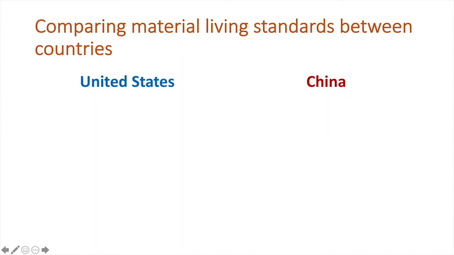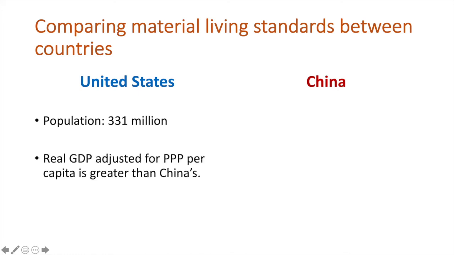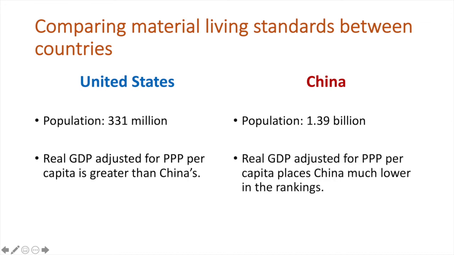Taking this analysis a step further, we should look at the per capita results as well. With a much smaller population than China, with 331 million people, the US real GDP adjusted for PPP per capita is greater than China's. China's population of 1.39 billion results in its real GDP adjusted for PPP per capita placing it much lower in global rankings. While China may be the world's largest economy when adjusted for purchasing power parity, it does not have the largest real GDP adjusted for purchasing power parity per capita.